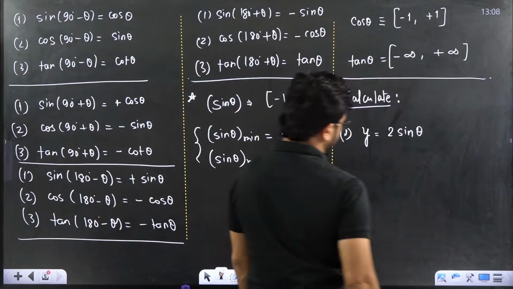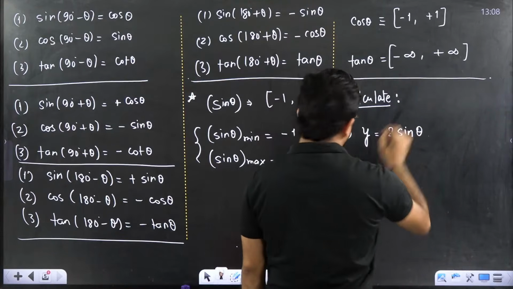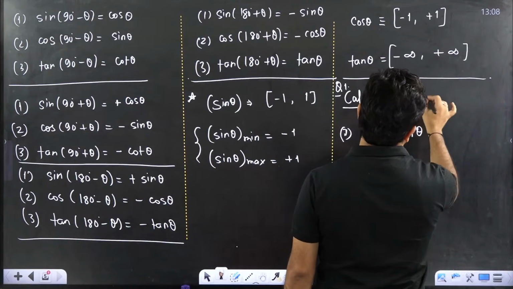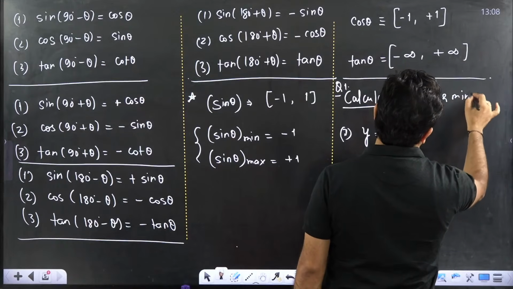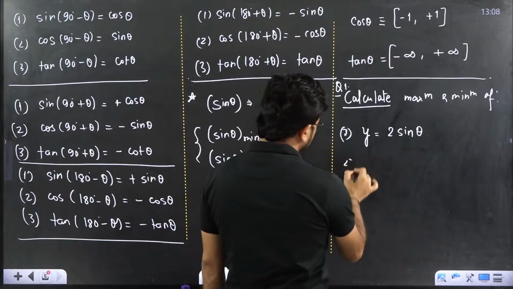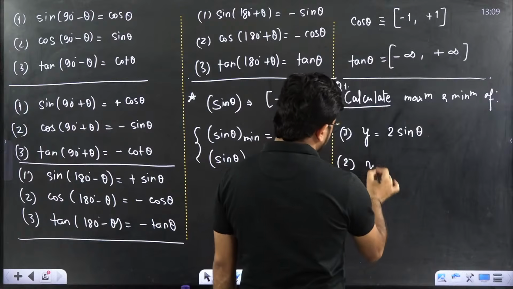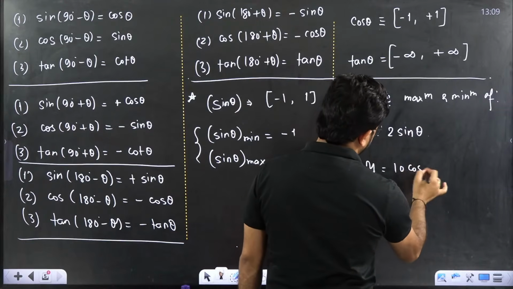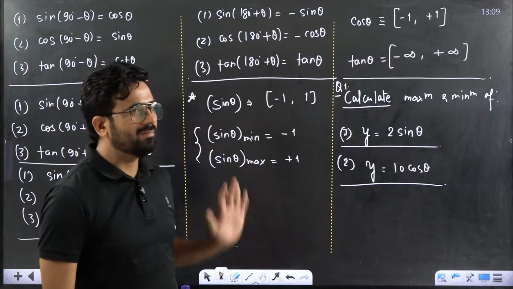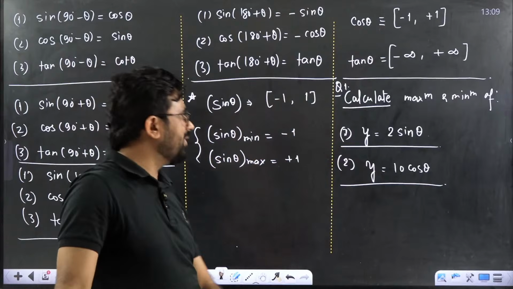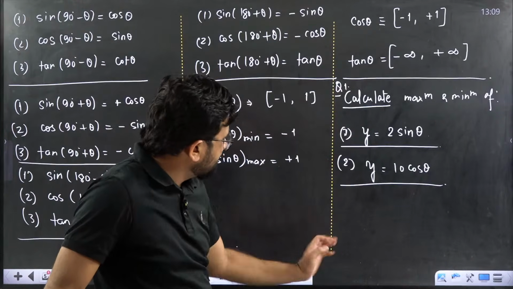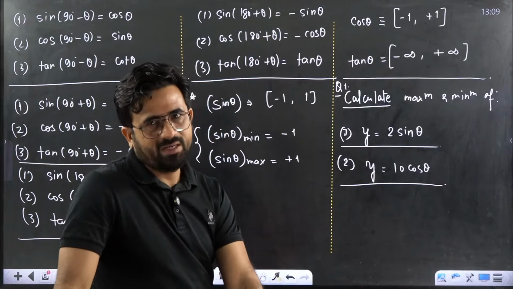Calculate the maximum and minimum value. Second part: y equal to 10 cos theta. These are two simple questions. Calculate the maximum value and minimum value of y equal to 2 sin theta, or y equal to 10 cos theta.